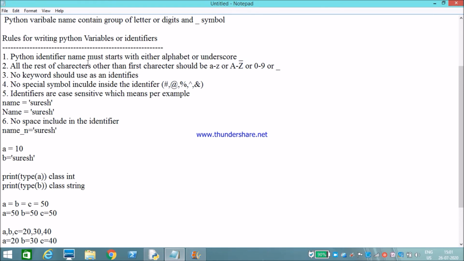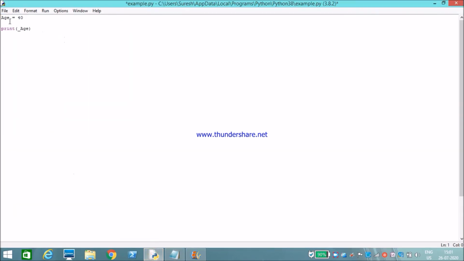Next one, all the rest of the characters other than the first character should be A to Z, a to z, or 0 to 9. This one we will check now. Underscore b, age. Okay, I will check this. Age underscore age.